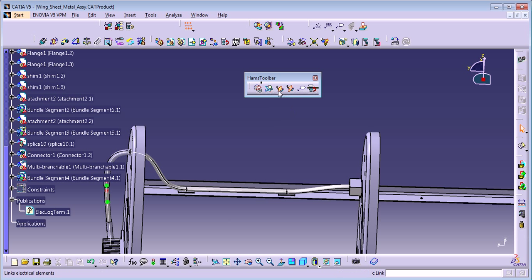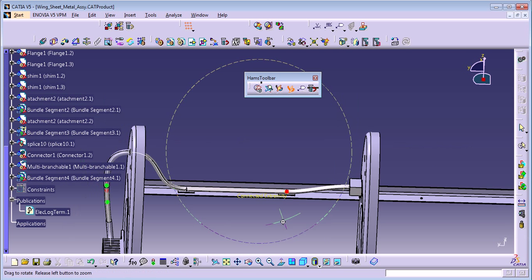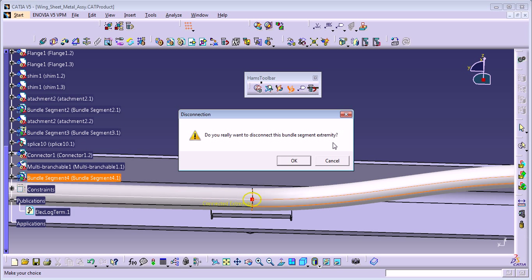Alright, and this is to link bundles, and this one is to unlink bundles. So I'm going to start with the unlink. If you go near a breakpoint, you can see it says it's connected. Just click near the breakpoint and it's going to ask if you want to disconnect the bundles. Just press OK.